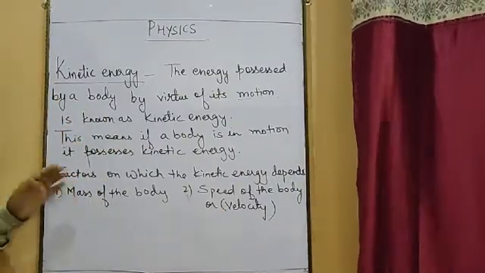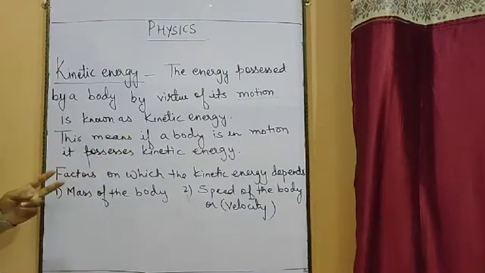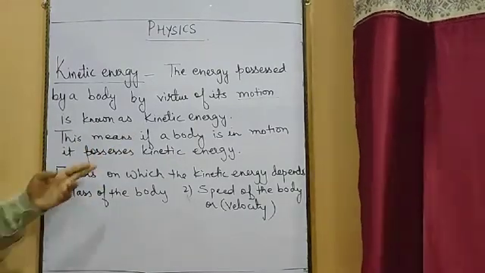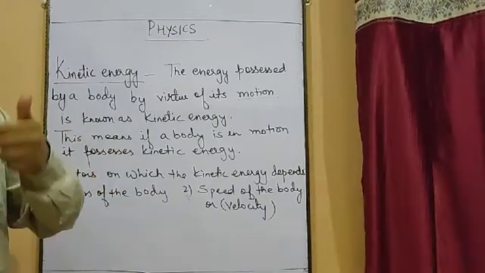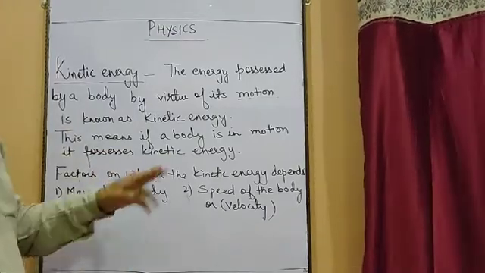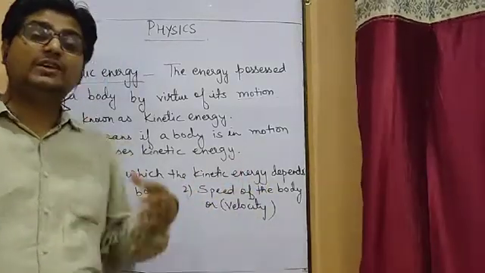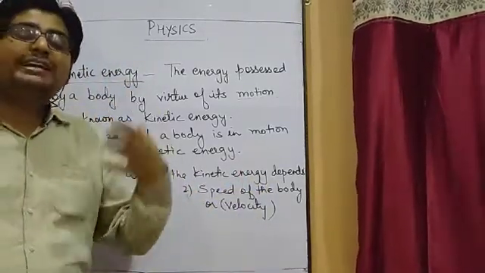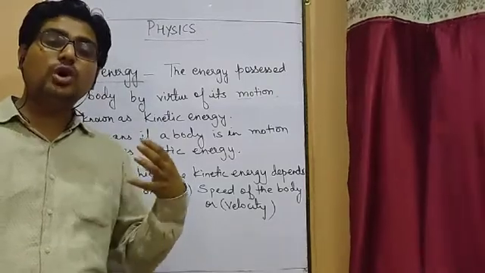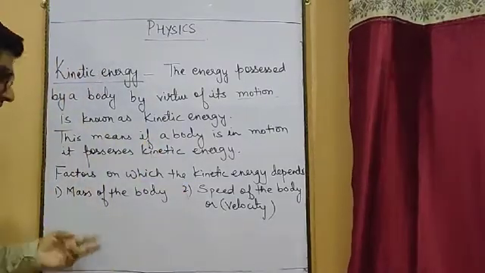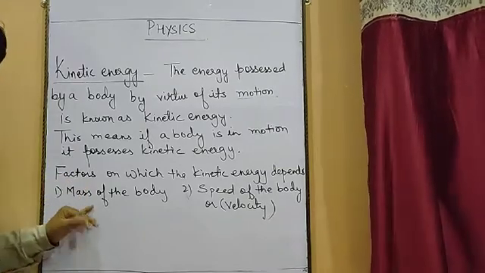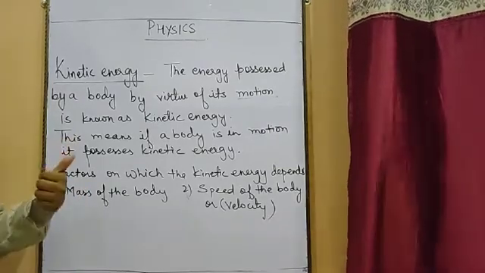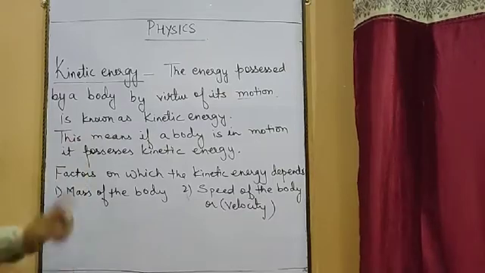Now the factors on which the kinetic energy depends. Basically there are two factors on which the kinetic energy of the body depends. Factor number one is the mass of the body, and second is the speed of the body, meaning the velocity with which the body is moving from one place to another place. More mass, more kinetic energy; less mass, less kinetic energy.